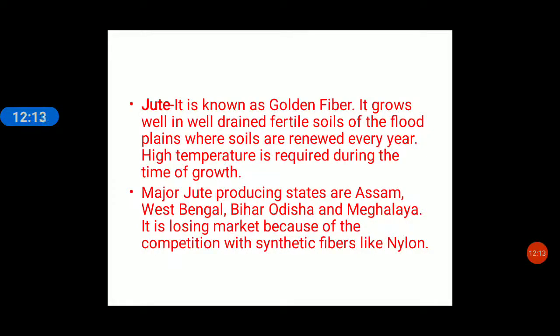Now jute grows in the form of tall, thick grasses. When it grows big, it is cut, and it is green in color. Then it is packed into bundles. Those bundles are put in the water for processing. After 10 to 15 days in the water, it is taken out by the farmers and beaten.